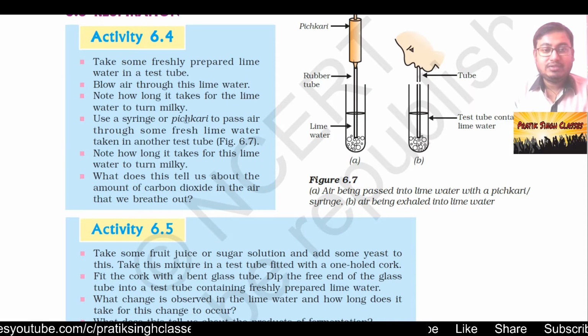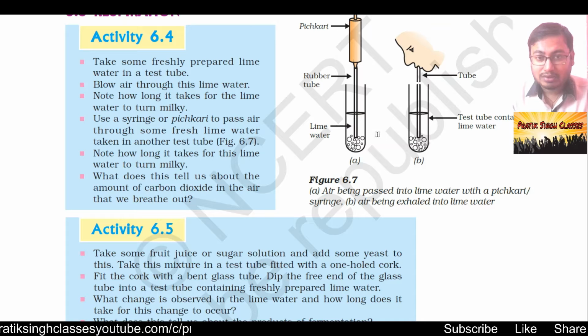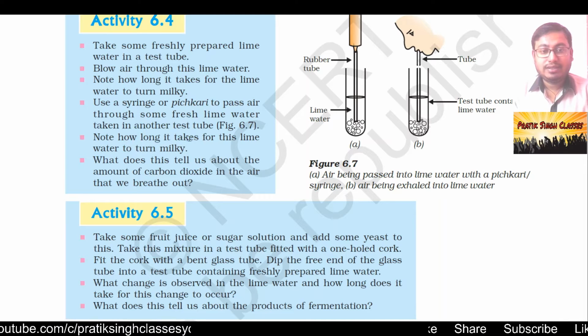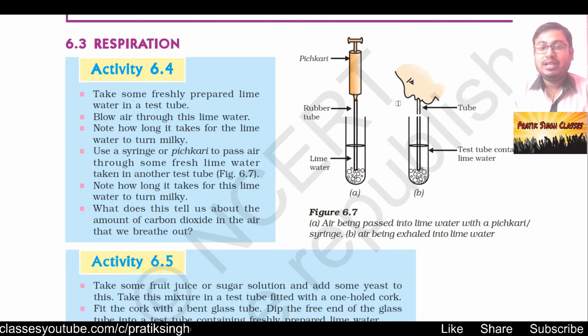Use a syringe or pichkari to pass air through the same fresh lime water taken in another test tube. Instead of blowing air from our mouth, in the second test tube we pass the air with the help of a syringe or pichkari. Note down how long it takes for this lime water to turn milky, and what this tells us about the amount of carbon dioxide in the air that we breathe out. When we breathe out, a very high amount of carbon dioxide is there, and because of that lime water turns milky in very little time, or sometimes instantly.